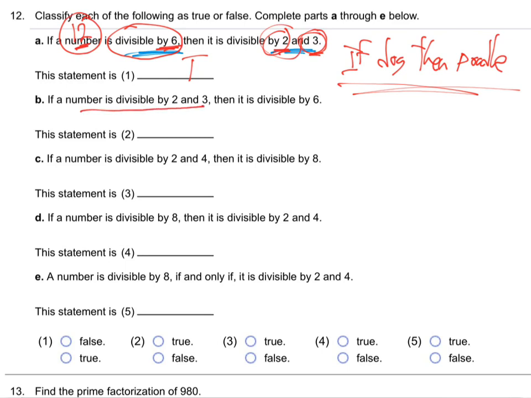Let's go on. Let's see. If a number is divisible by 2 and 3, then it's divisible by 6. So what's a number you know that's divisible by 2 and 3? 18. Good one. Is that divisible by 6 also? Yeah. That's going to be true as well because, again, 6 is made out of 2 and 3. If a number is divisible by 2 and 4, then it's divisible by 8. No?